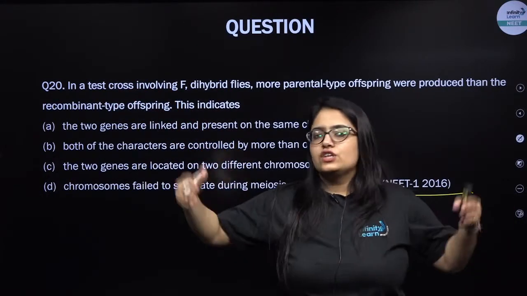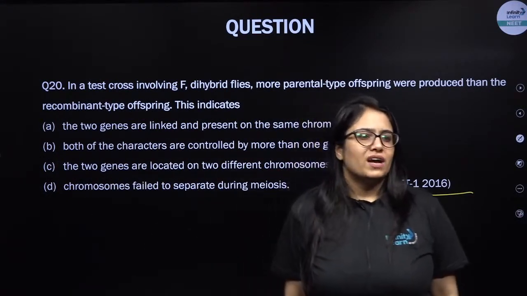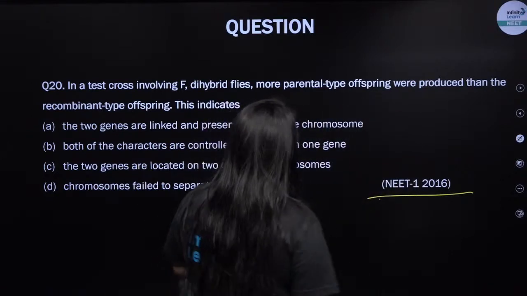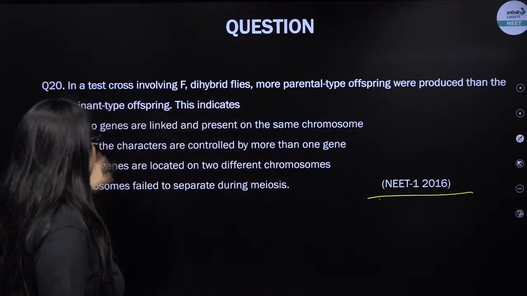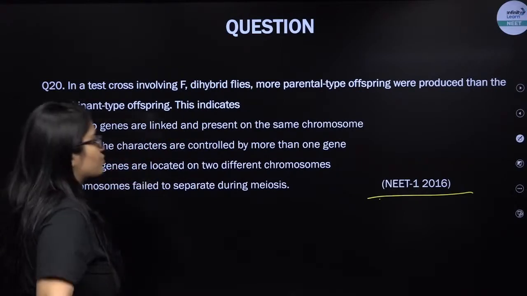And if this ratio is going to change, this percentage is going to change, that means the linkage is going to become weak, right? So whenever there are more parental cross than the recombinant one, that means the two genes are linked and present on the same chromosome. Next question.